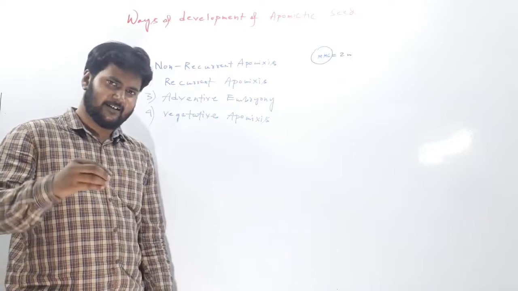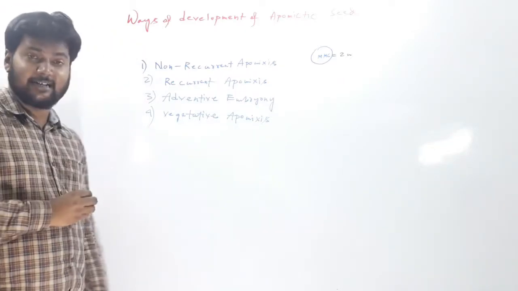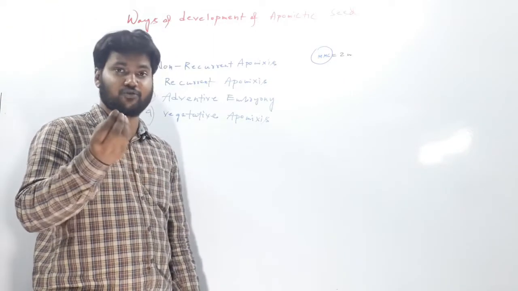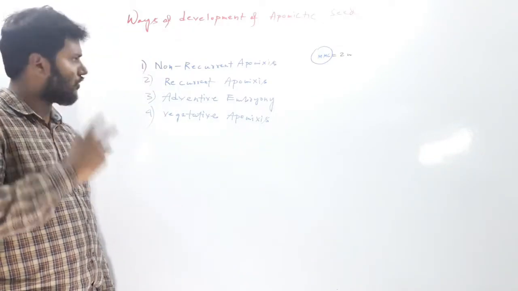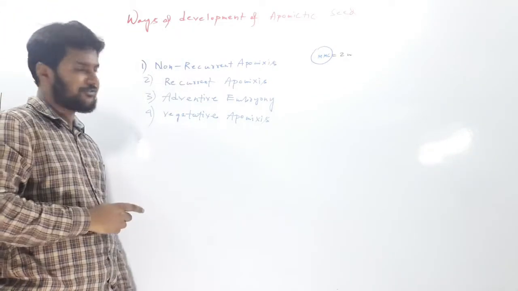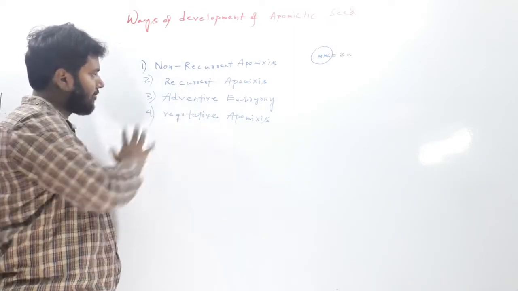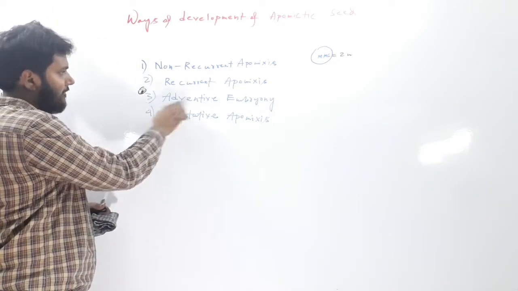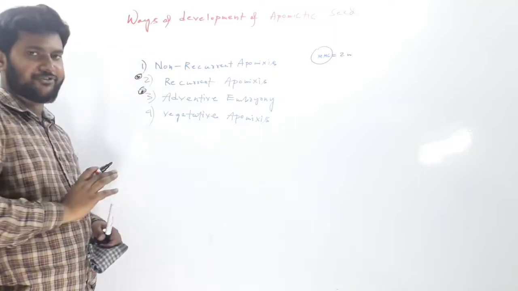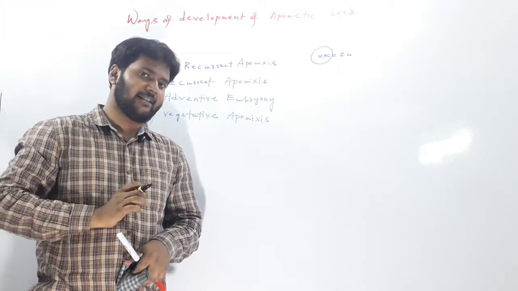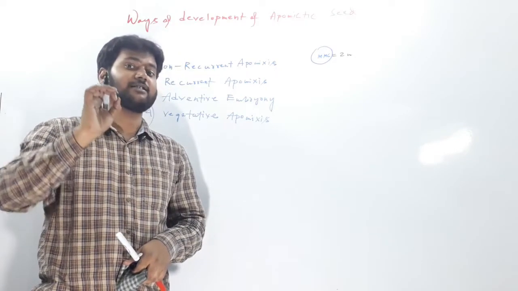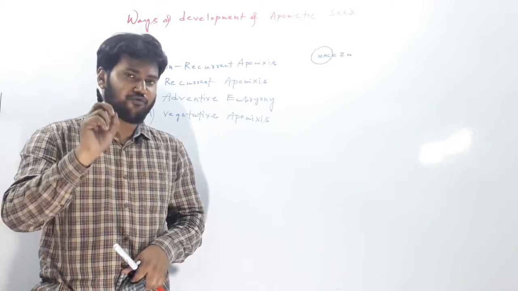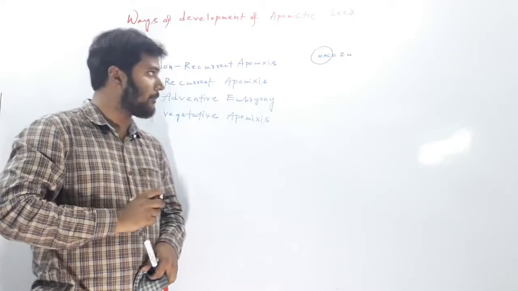Let us now discuss different ways by which apomictic seed may be produced. Apomictic seeds are those seeds which have been produced through apomixis. There are basically 4 ways: non-recurrent apomixis, recurrent apomixis, adventive embryony, and vegetative apomixis. Among these 4, two are very important: adventive embryony and recurrent apomixis. Before understanding this in detail, we have to recall the megasporogenesis procedure and how the female gamete is produced in angiosperms. Let us see it.